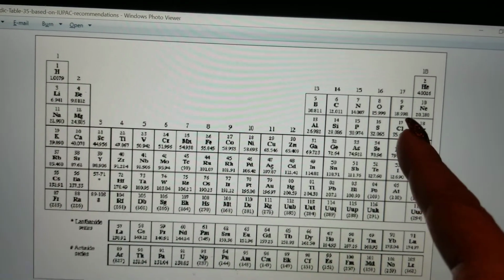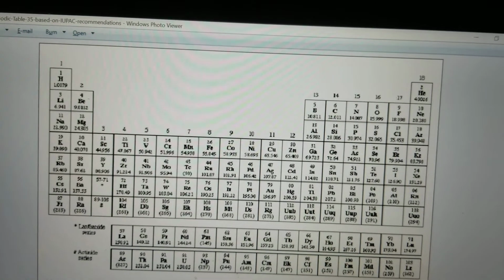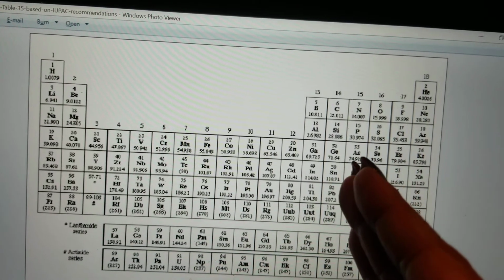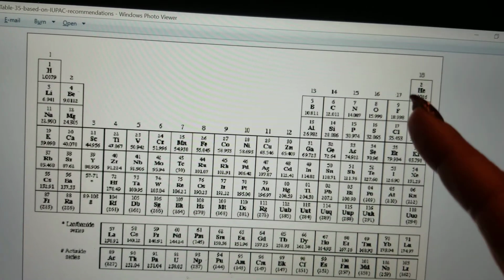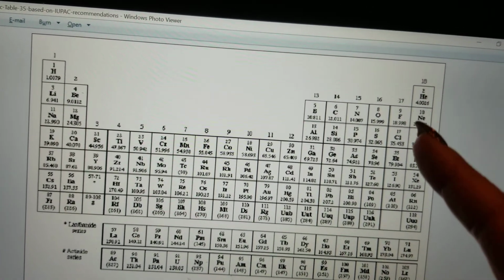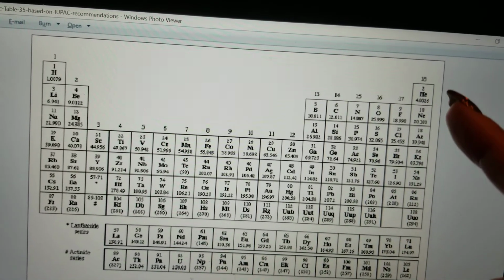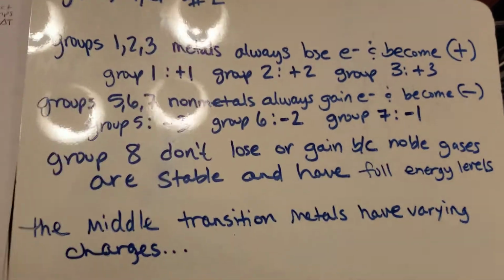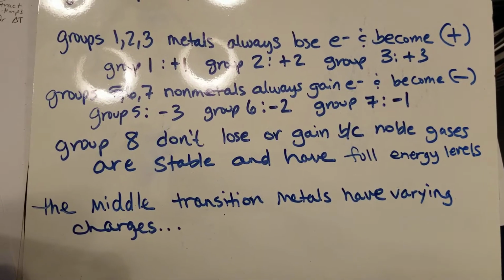Groups 1, 2, and 3 are for sure always going to be metals that lose electrons and become positively charged. And then groups 5, 6, and 7 are always going to be non-metals that gain electrons and become negatively charged. Remember that group 8, those are called the noble gases, and they're perfectly stable with full energy levels, so they do not gain or lose electrons. So let me show you all that information right here. Go ahead and pause and copy that down.